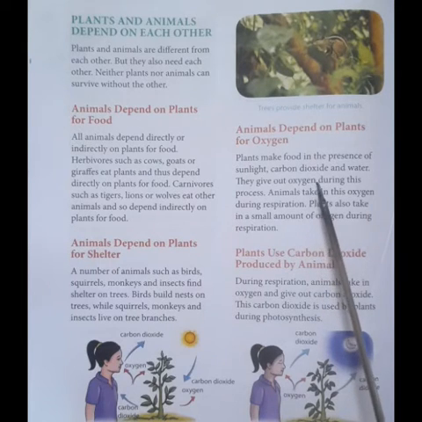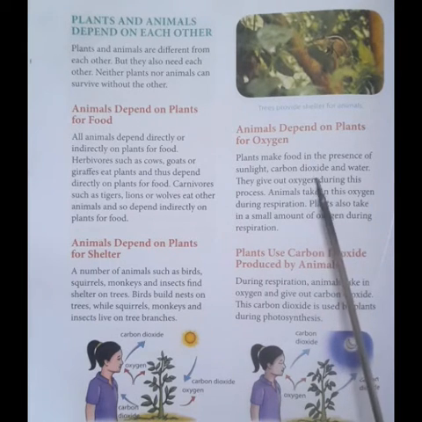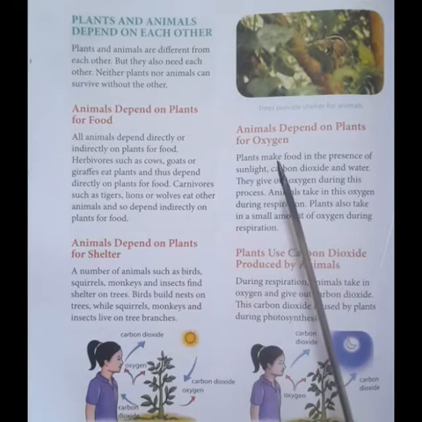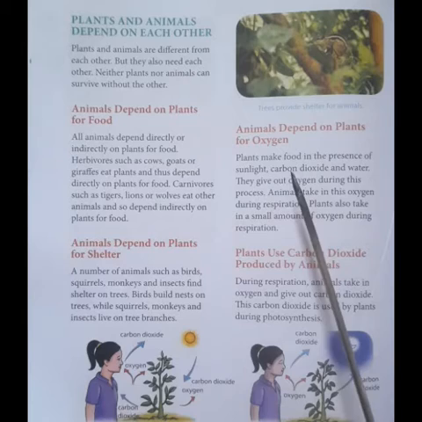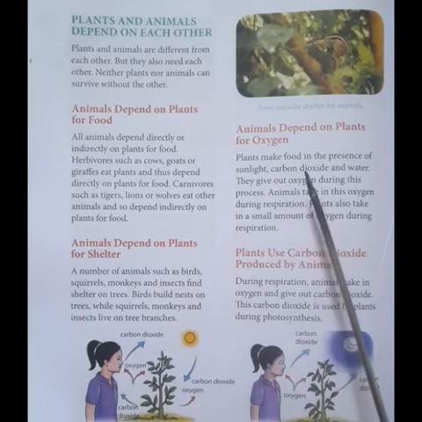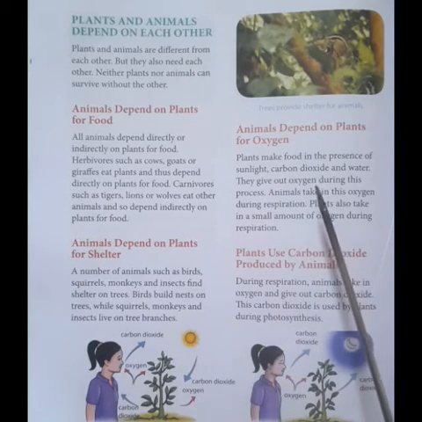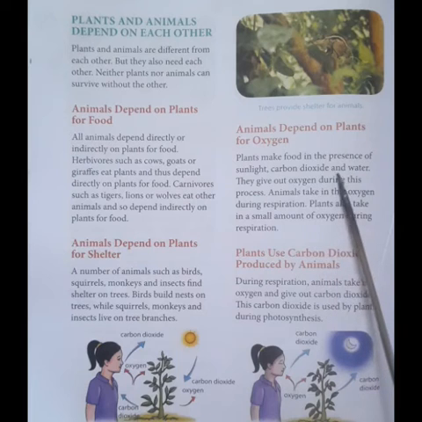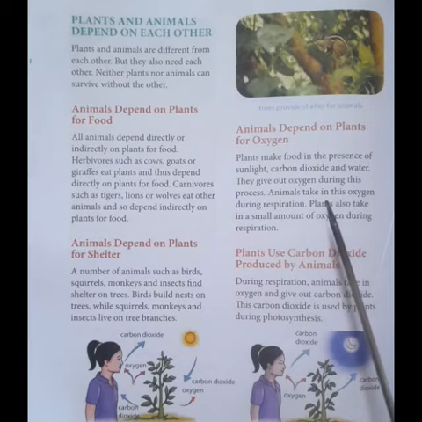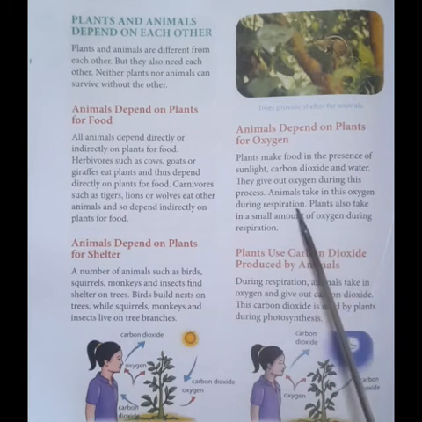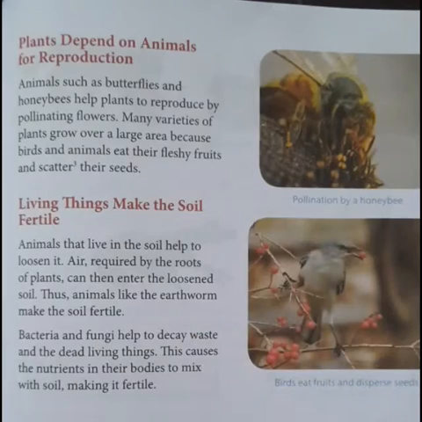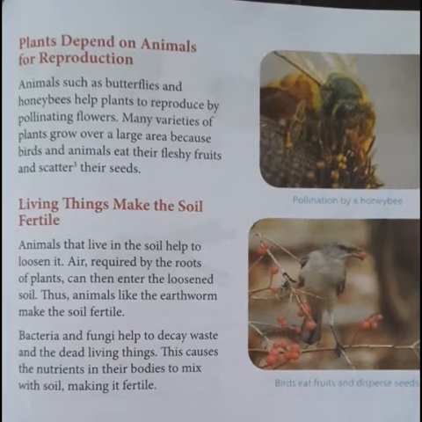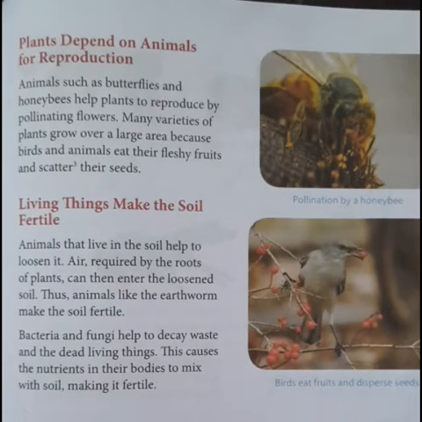This oxygen is used by all the living organisms, that is, the animals, human beings, or the plants also will make use of oxygen in order to survive. So, animals take in oxygen during respiration.